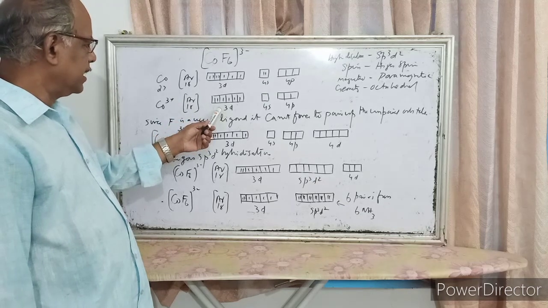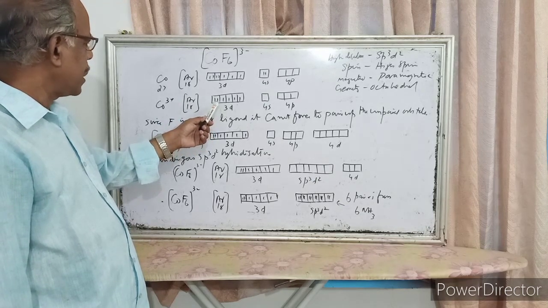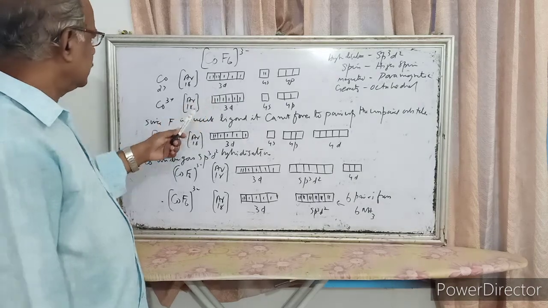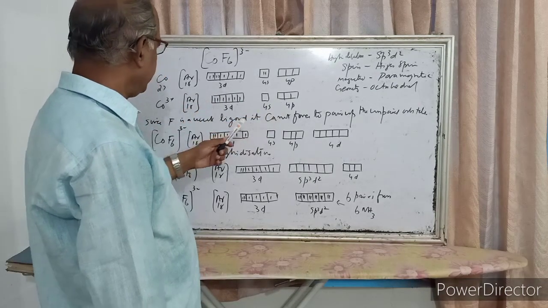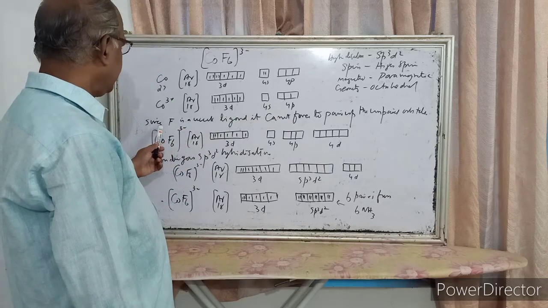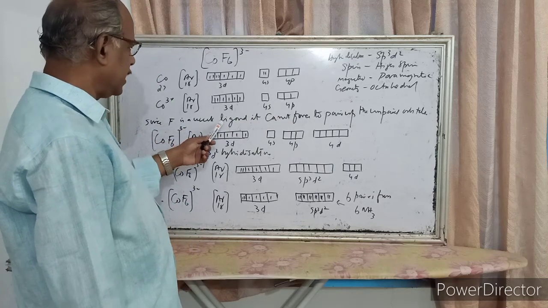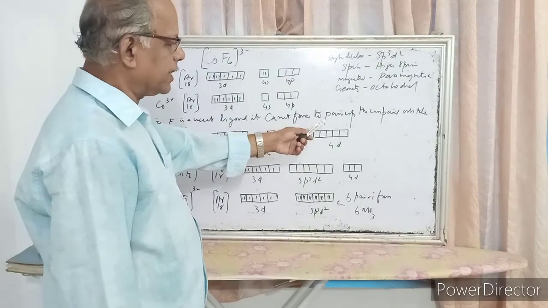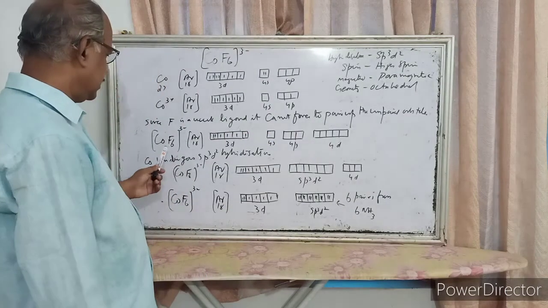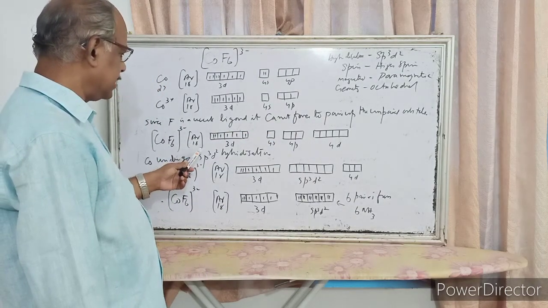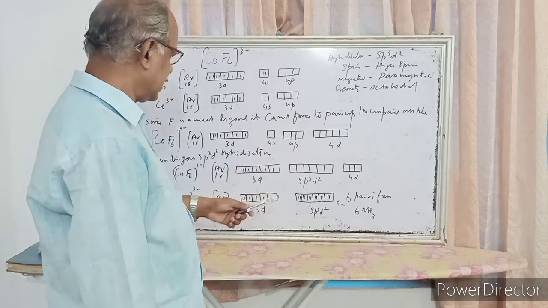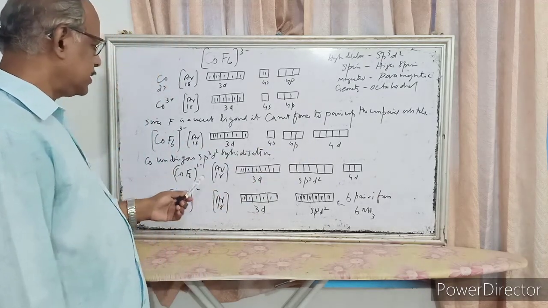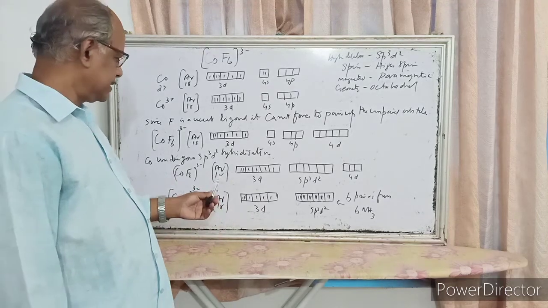then 4s vacant, 4p, then fluorine. Since fluorine is a weak ligand, it cannot force the unpaired electrons to pair up. So [CoF6]3-, argon 18, 3d6, 4s vacant, 4p, 4d vacant. So cobalt undergoes sp3d2 hybridization.